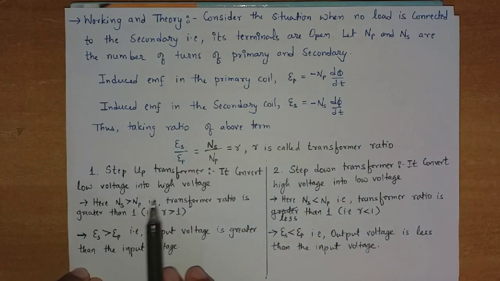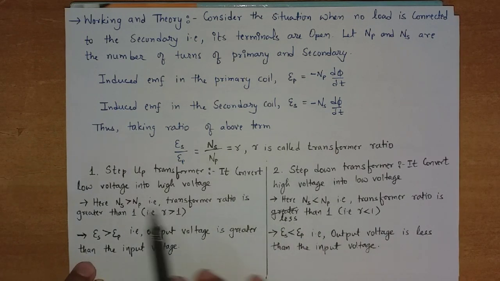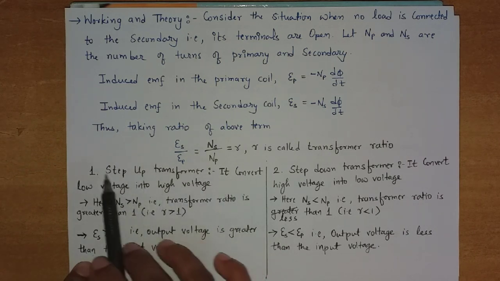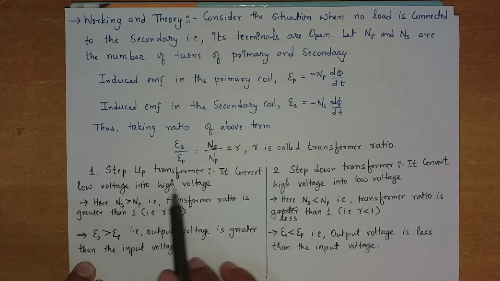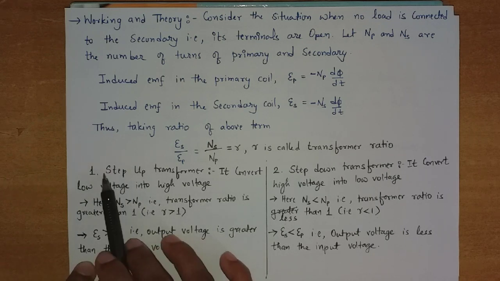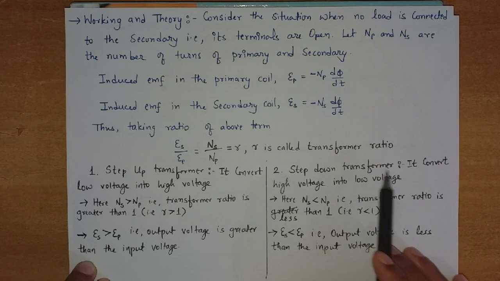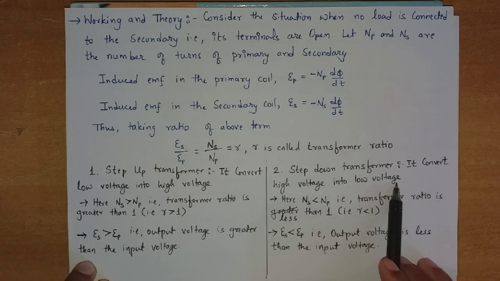Depending upon this, we have two categories of transformer, which is very important. First is the step up transformer. In a step up transformer, as the name itself suggests, it converts low voltage into high voltage. Now a step down transformer converts high voltage into low voltage, right?